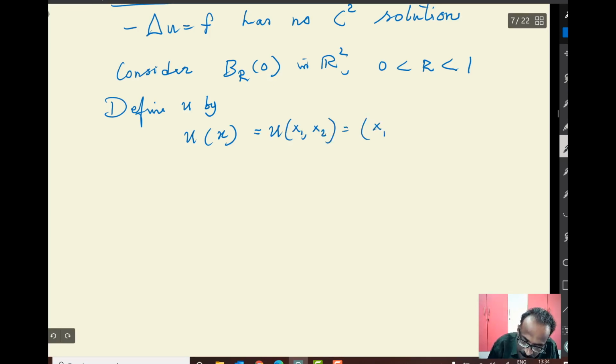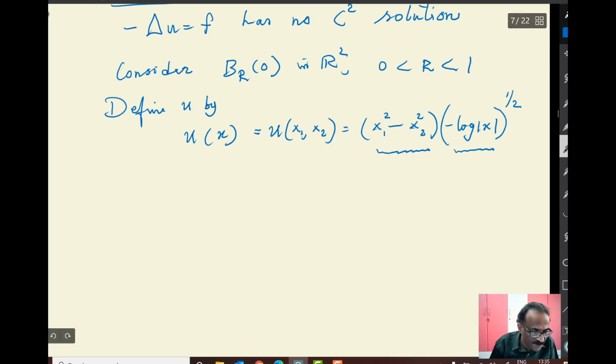x1 square, and do the computation so that there are no errors in what I am writing here, into minus log mod x. So mod x is less than 1 because it's in the ball of radius less than 1. So this will be negative, so that's why I put a negative sign here, is equal to half. Okay. So you will see there is a singularity here, but there is smallness here. So this is a continuous function.